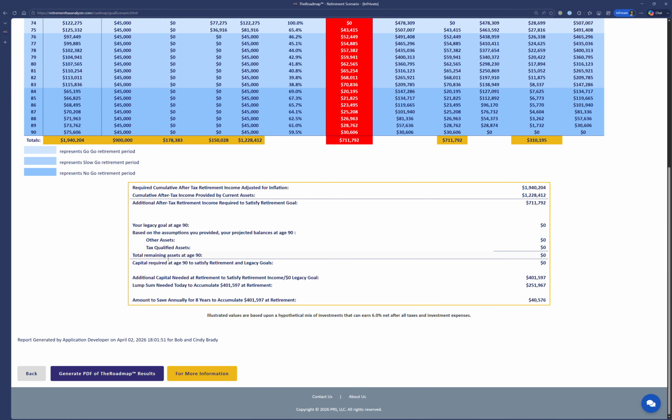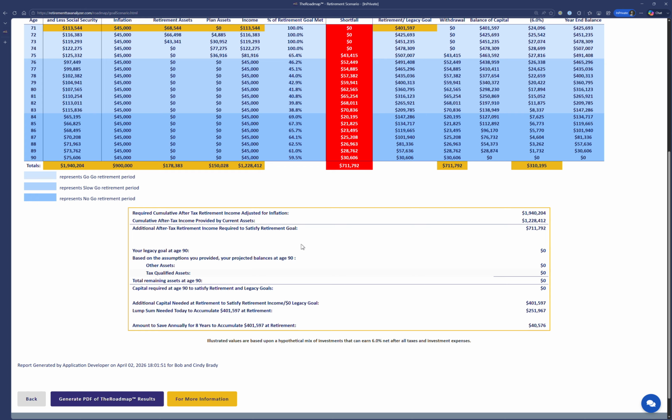And this person does not have a targeted legacy goal. Their legacy, if they want to leave an amount at the end of retirement, as we call it, they want to leave $0. They don't have anything planned there.